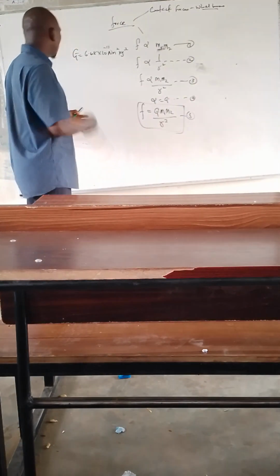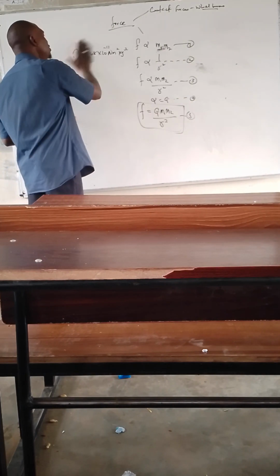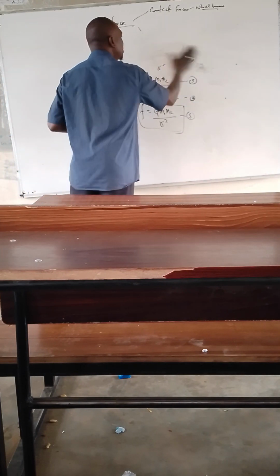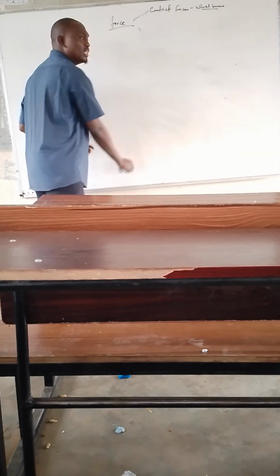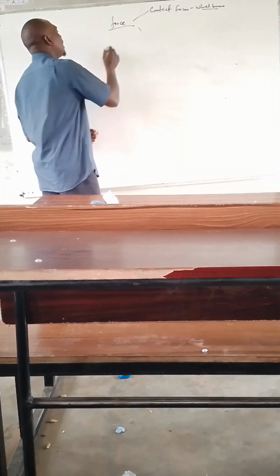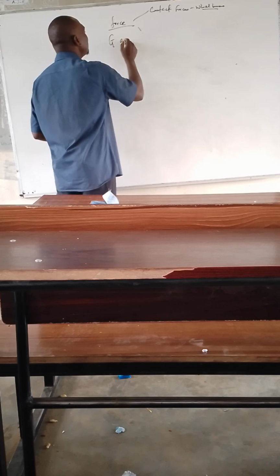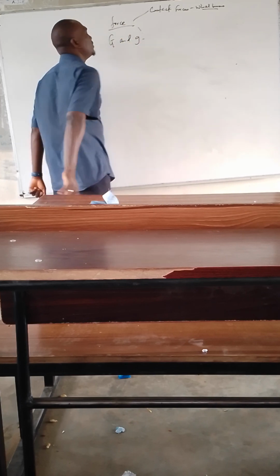Now let's talk about the relationship between the gravitational constant and acceleration due to gravity.